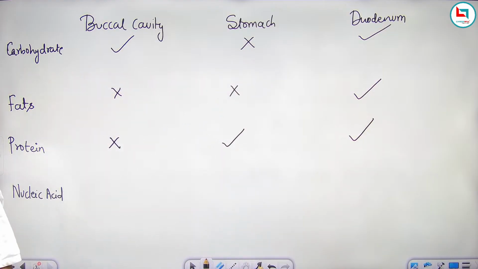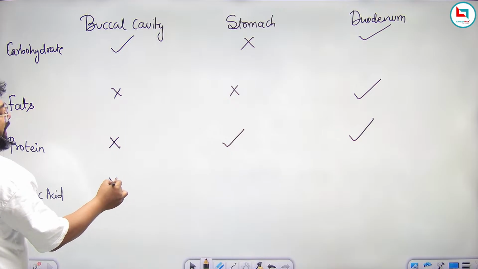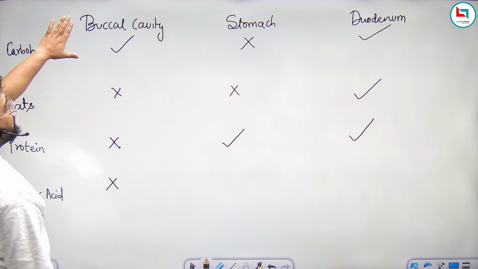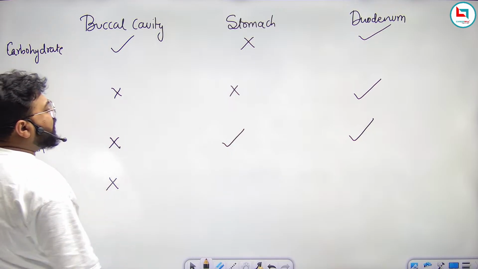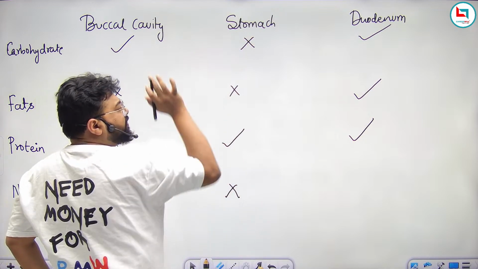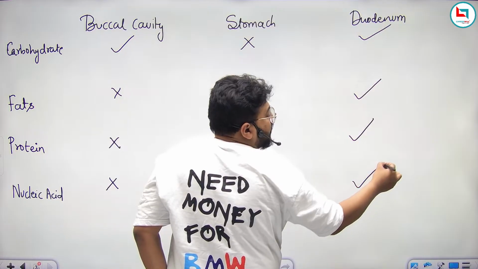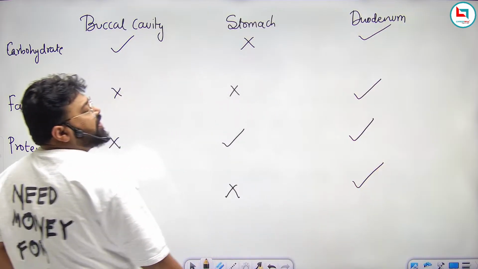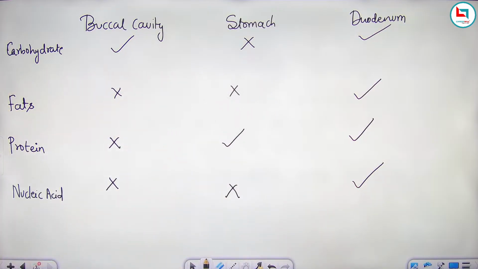For nucleic acid, we do not have any digestive enzyme in the buccal cavity, neither in the stomach. But pancreatic juice as well as intestinal juice helps in the digestion of nucleic acid. So these are the different sites where the digestion of certain food products takes place.